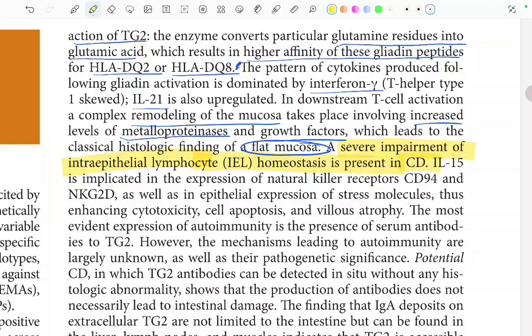IL-15 is implicated in the expression of the natural killer receptors CD94 and NKG2D, as well as an intraepithelial expression of the stress molecules, thus enhancing the cytotoxicity, cell apoptosis and villus atrophy. The most evident expression of the autoimmunity is the presence of serum antibodies to TG2. So this is the proof for autoimmunity. What is the proof? The presence of serum antibodies to TG2.